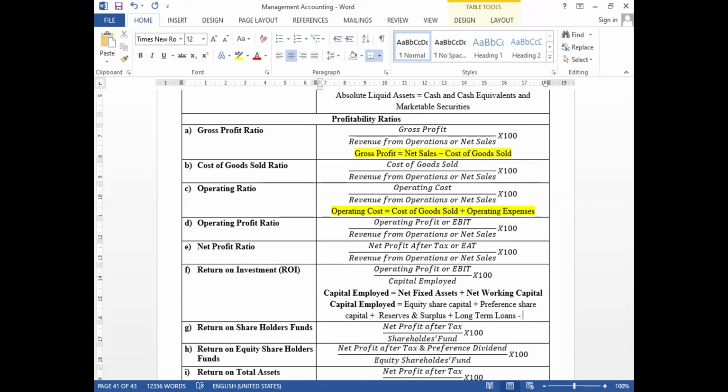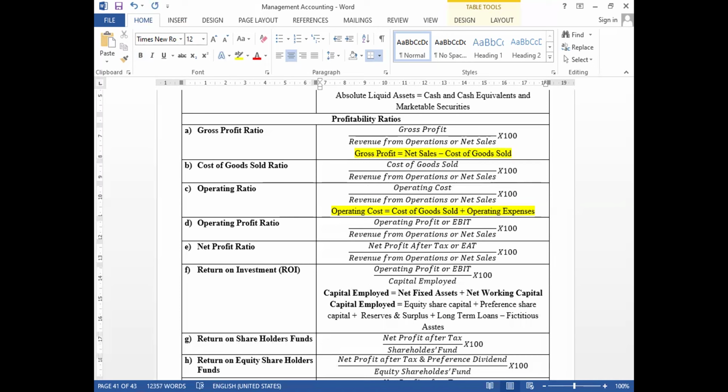From that we need to deduct fictitious assets and non-operating assets.